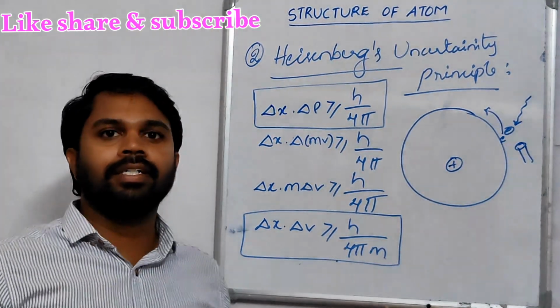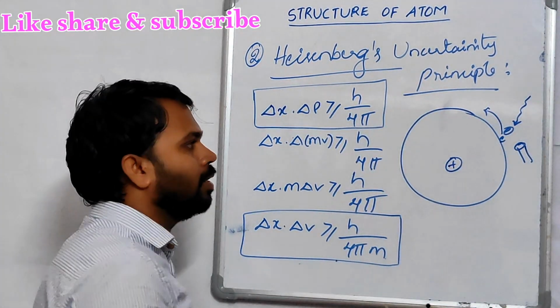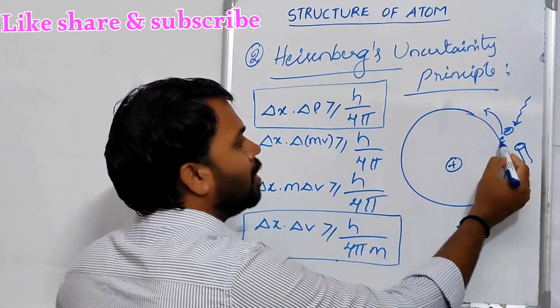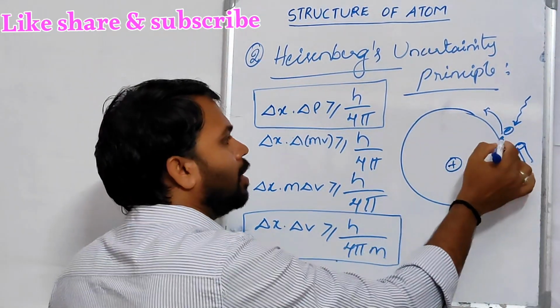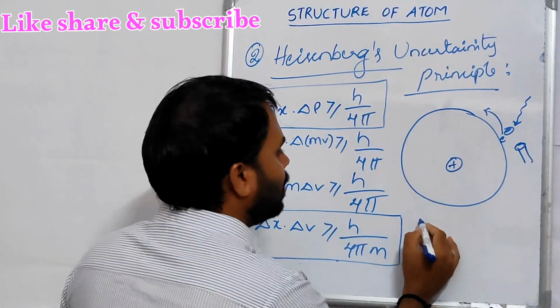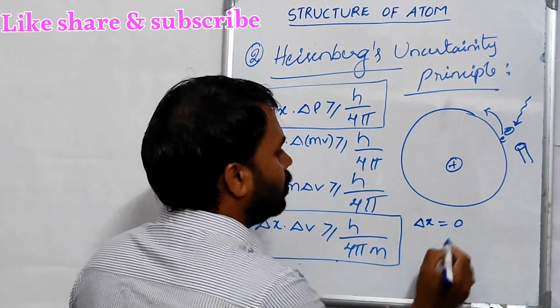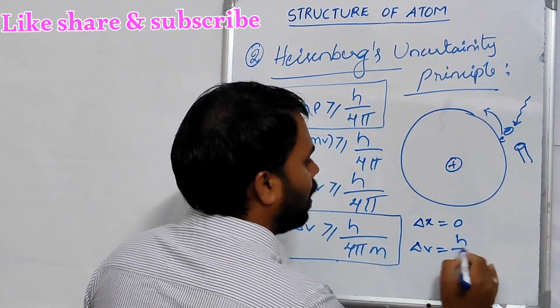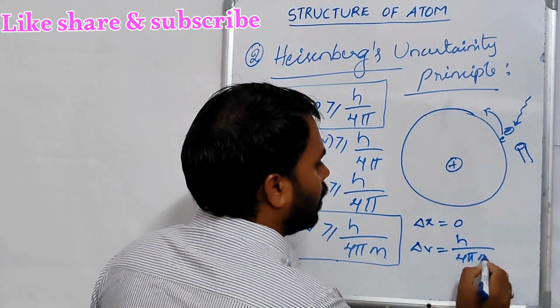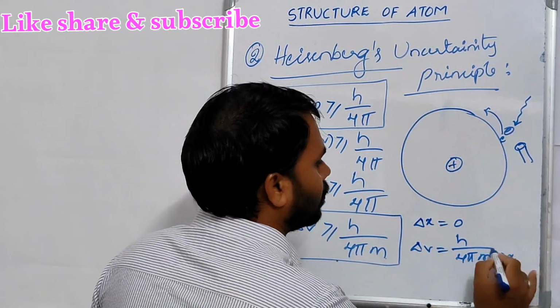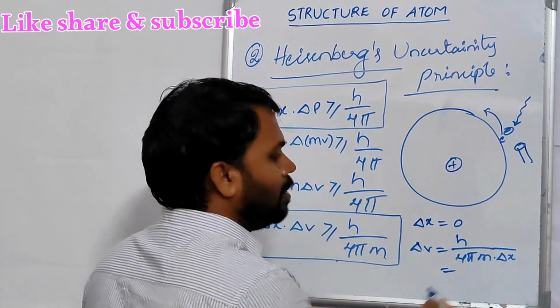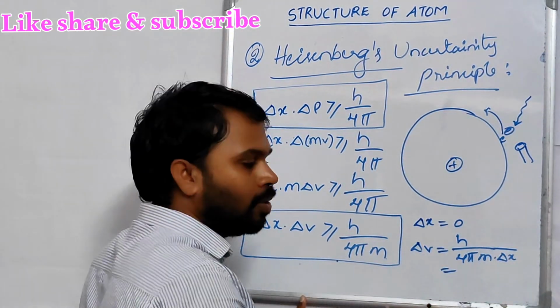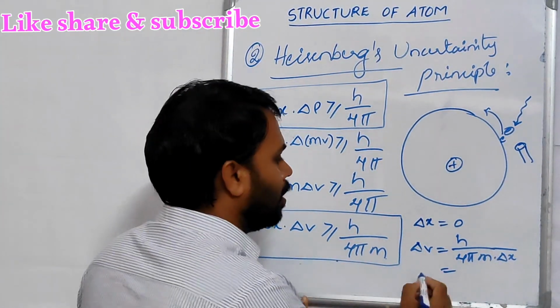If we want to determine the exact position of the electron, now the electron is present here. The exact position of the electron is here. Now the change in position is equal to 0. From this, delta v is equal to h by 4 pi m times delta x. Now delta x is 0, so the total term is 0 in the denominator. Anything divided by 0 is equal to infinity.